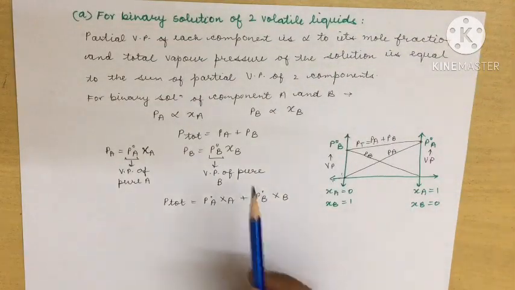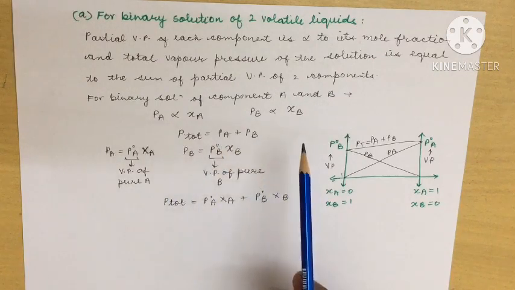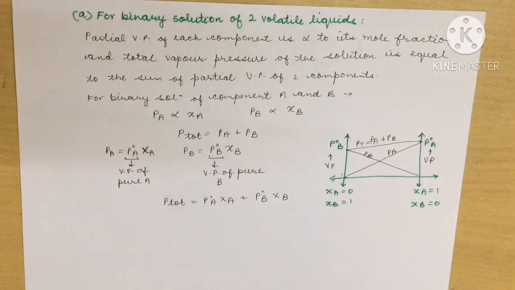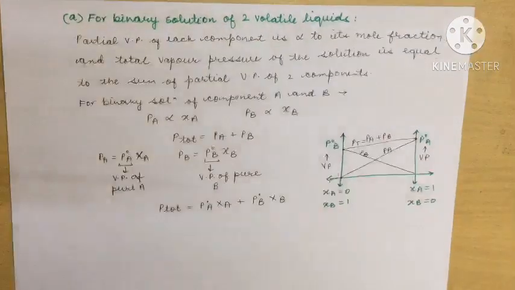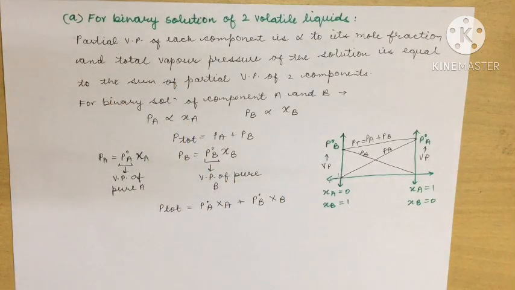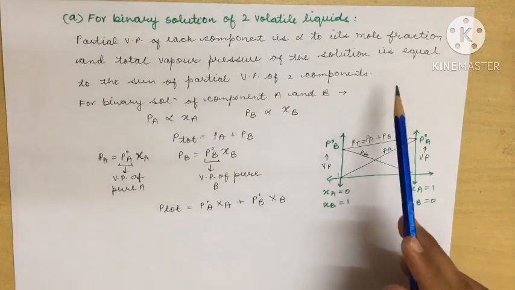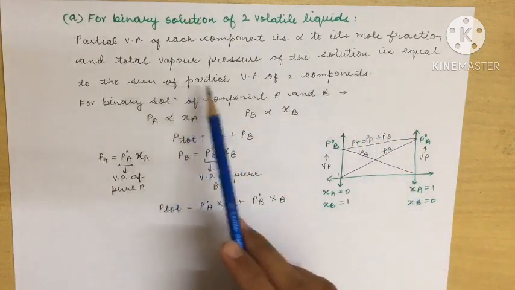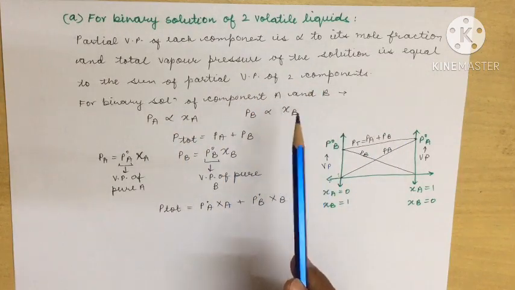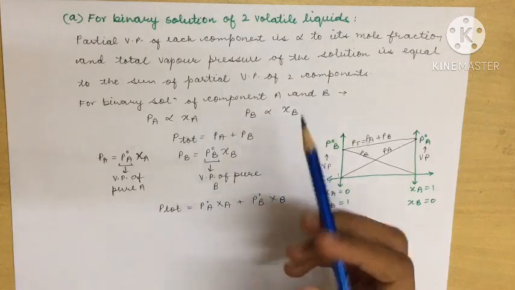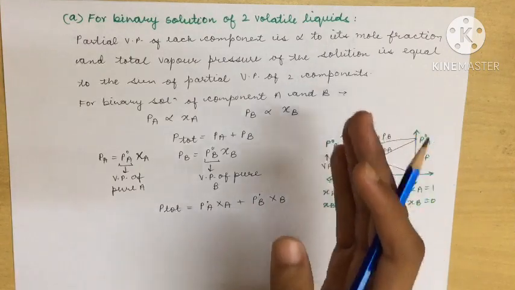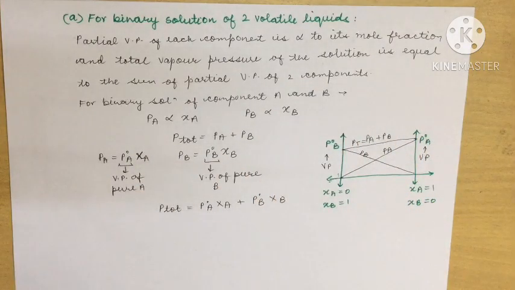Now we will have two cases. First is the binary solution of two volatile liquids. When both of them are volatile, we will see what happens. The partial vapor pressure of each component is directly proportional to its mole fraction according to Raoult's law. So the total vapor pressure of the solution will be equal to the sum of the partial vapor pressures of the two components. Why? Because both of them are volatile. So the total vapor pressure of the whole solution will be equal to the sum of the partial vapor pressures of each component in the solution.